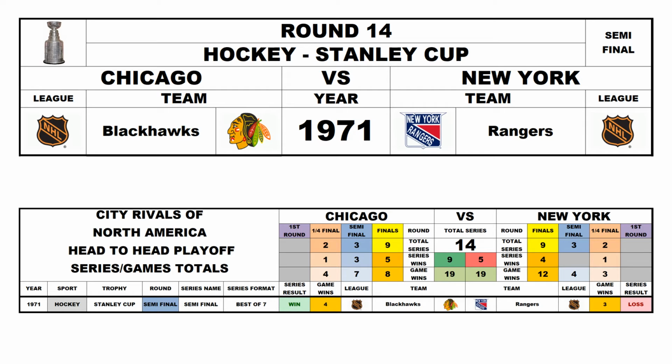Round 14, Stanley Cup semifinal 1971, Chicago Blackhawks versus the New York Rangers. Chicago won the series 4-3, so now it's Chicago 9, New York 5.